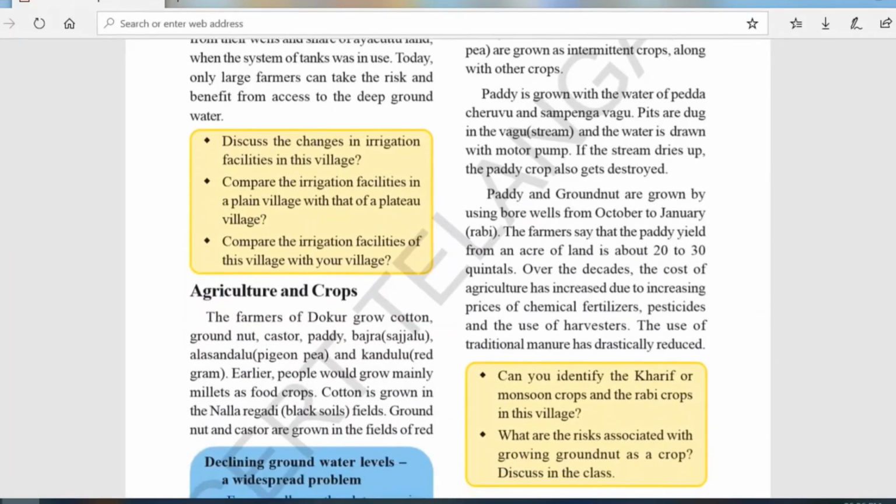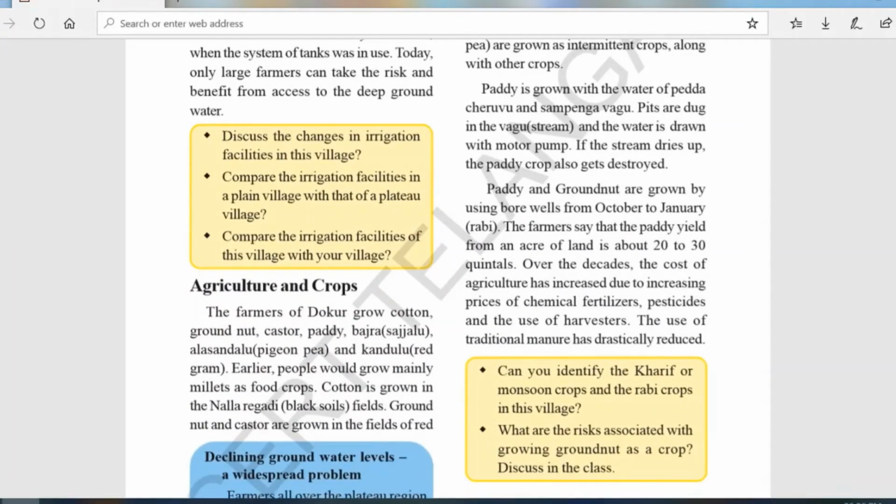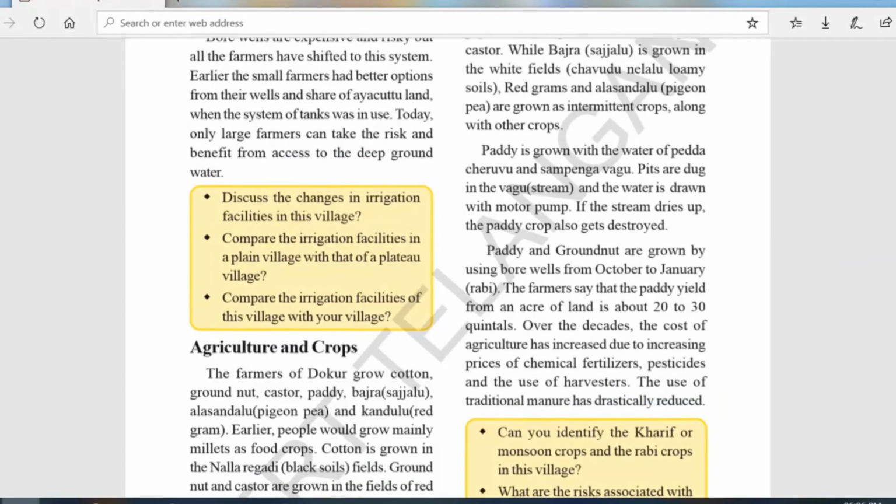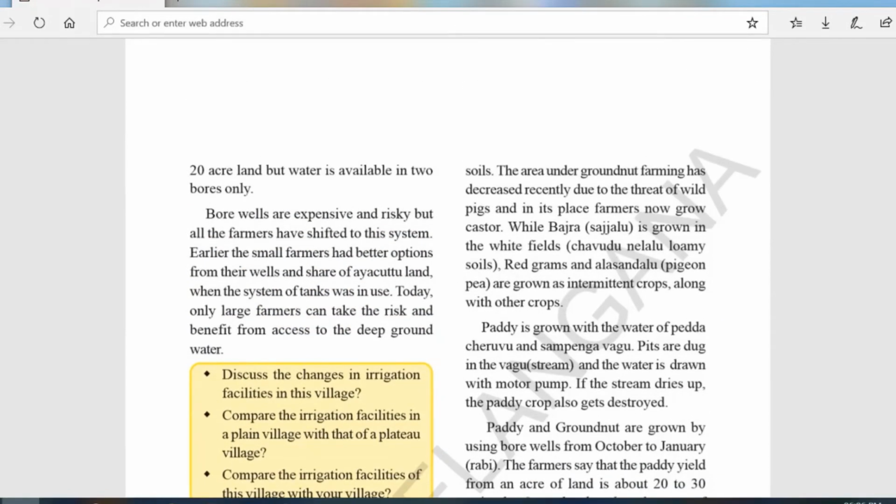Now let's see the agriculture and crops, what they grow. The crops they grow are cotton, groundnut, castor, paddy, bajra, pigeon pea and red pea. In Nalla Ragadi, which is black soil, they grow mostly cotton, and groundnut in the red soil, but they stopped growing groundnut because of pig attacks on it.